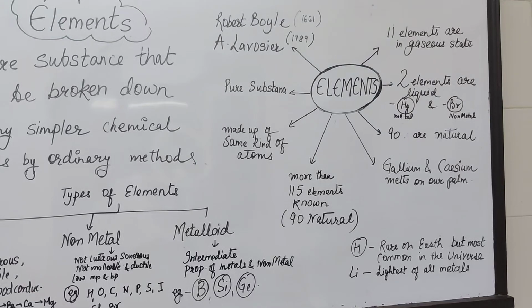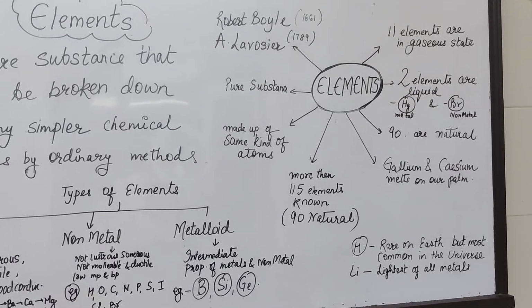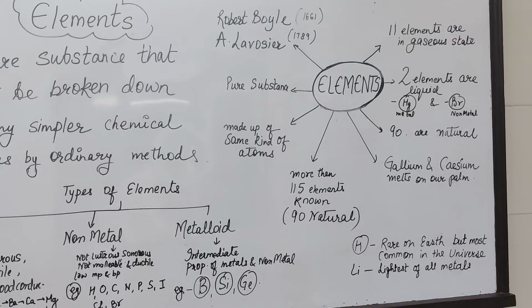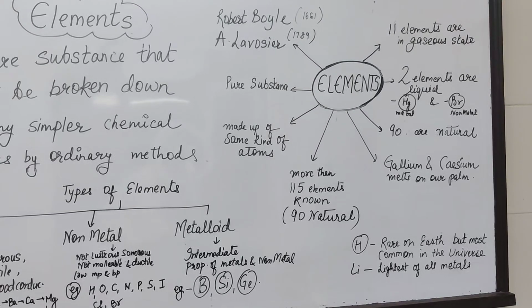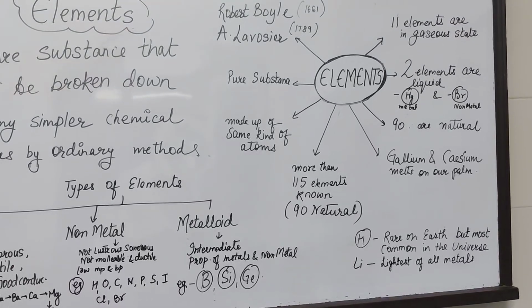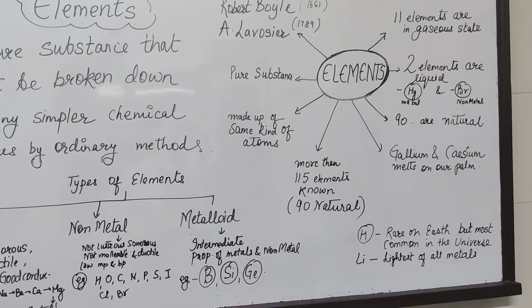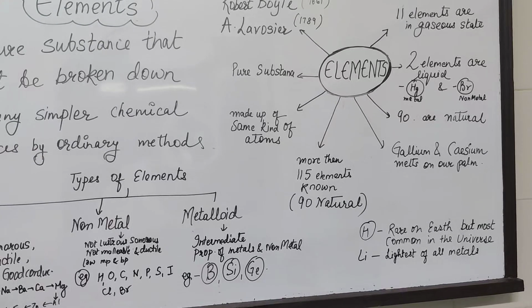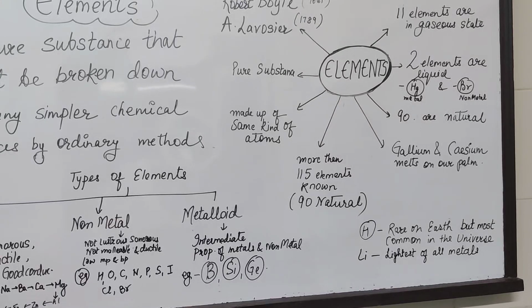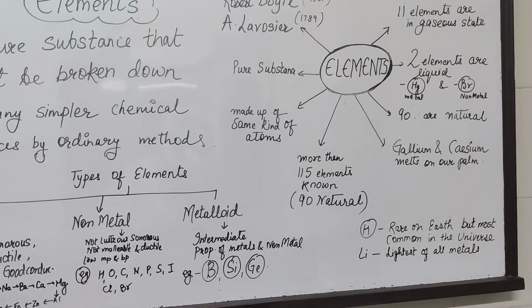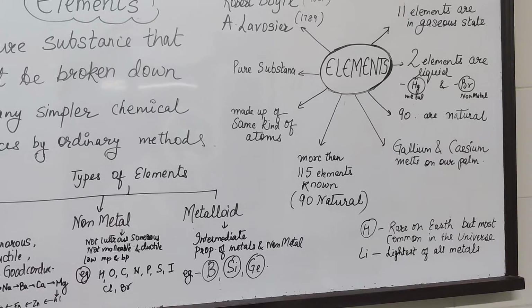Some facts you should know about elements: more than 115, to be exact 118 elements are there in the periodic table. 90 are natural, and of course the maximum are solids. 2 elements are liquid, that is mercury and bromine, mercury being a metal and bromine a non-metal. 11 elements are found in the gaseous state.